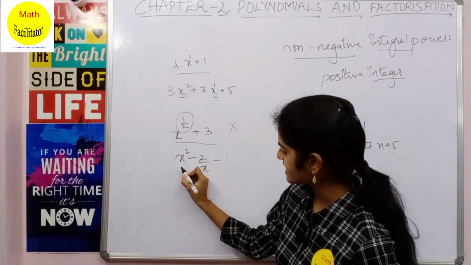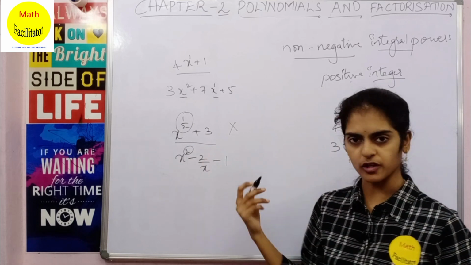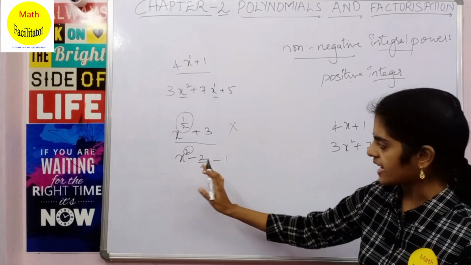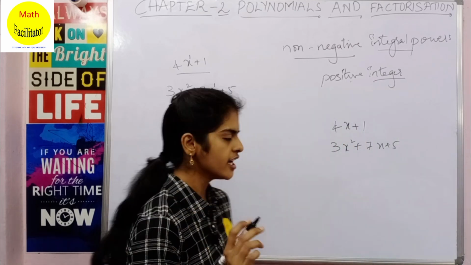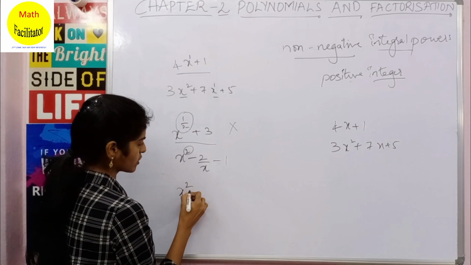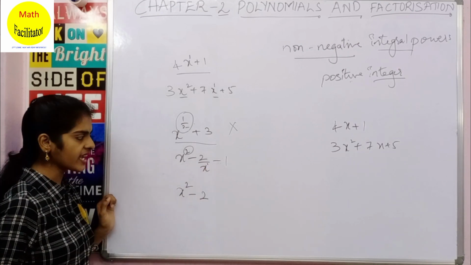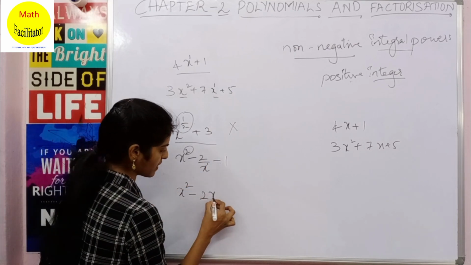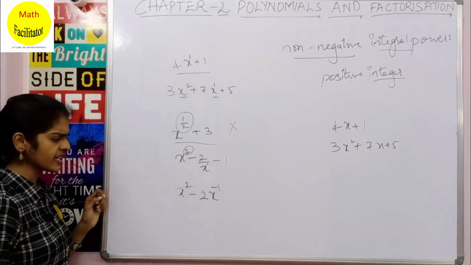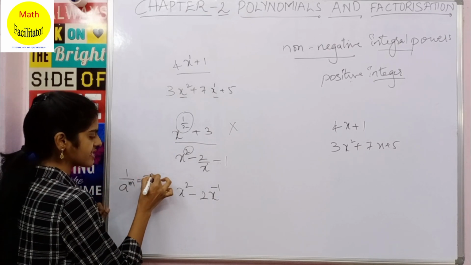Now in the last example you can see x square. Here 2 is a positive integral part. Now it is minus 2 by x, which you can write as x square minus 2 times x power minus 1. If I take this x power 1 to the numerator, it becomes x power minus 1, in the form 1 by a power m equals a power minus m, which you have learned.